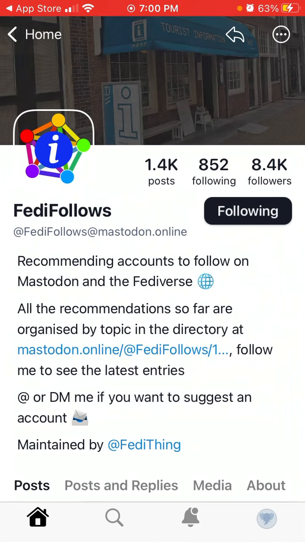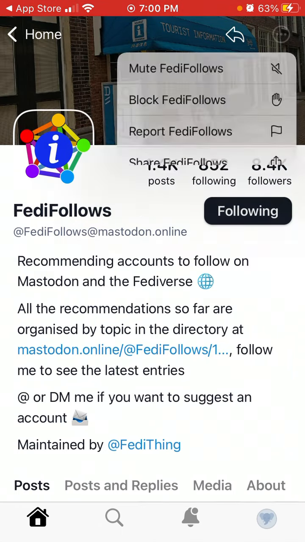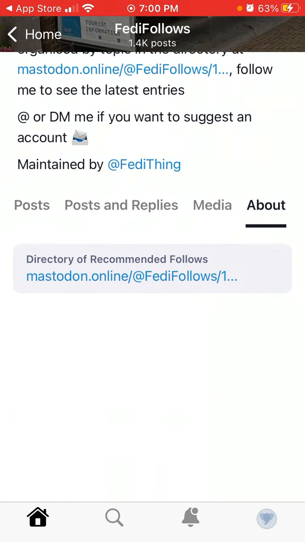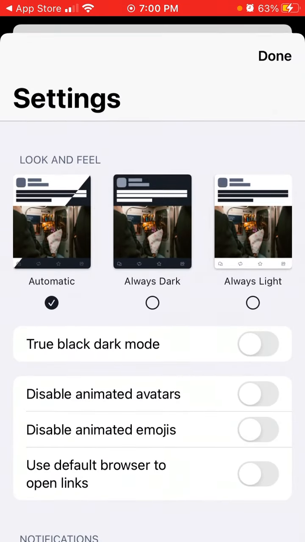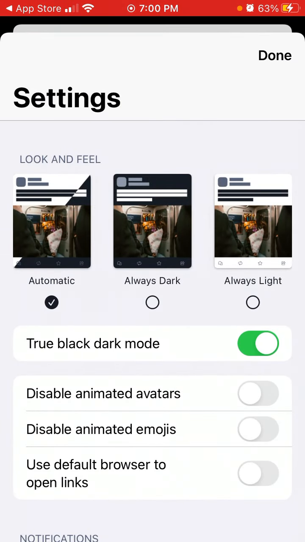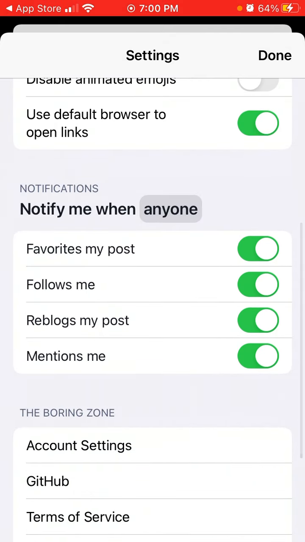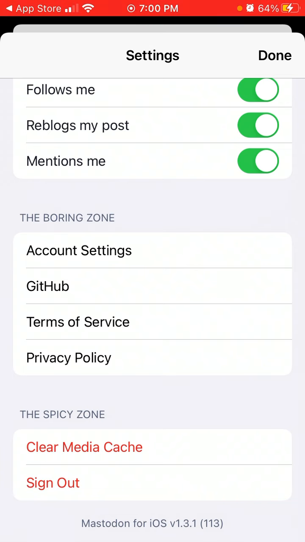So yeah, this is the app. You can just go to any account. You can follow, unfollow. You can mute, block, report, share. You can see posts and replies. You can see the about section. So similar to Twitter. There is just a settings icon. You can turn on dark mode. You can disable animated avatars. Use the default browser to open links. You can edit your notifications, and there is a link to the GitHub profile as I told.